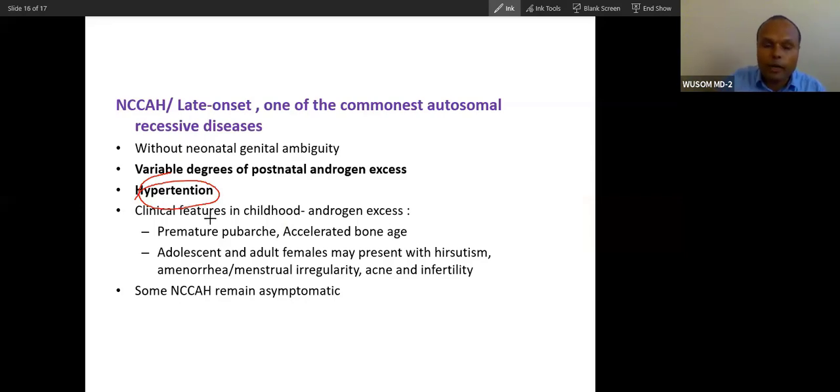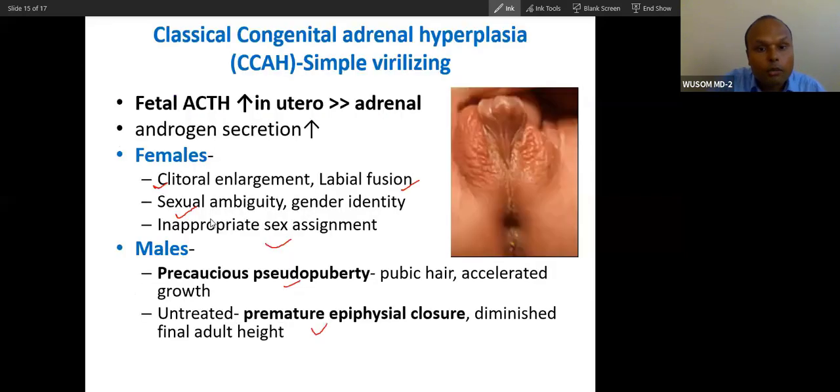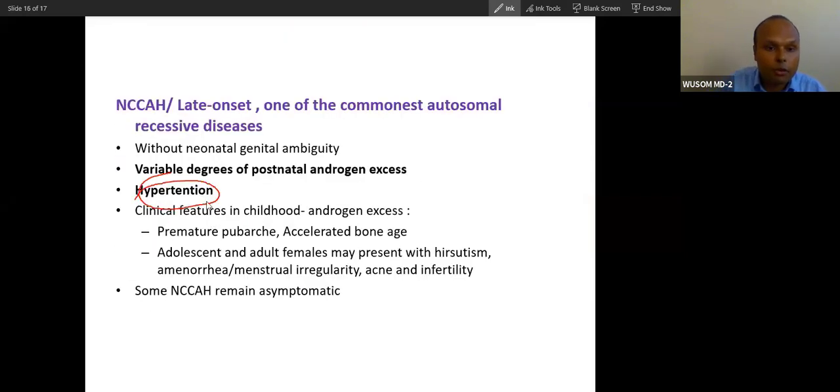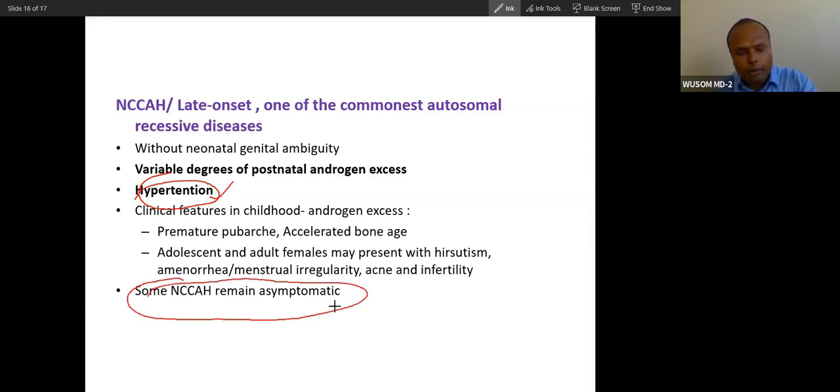Actually, it is difficult to take blood pressure in a newborn anyway, but hypertension is a very good presentation. So this I have already explained, you go and study yourself, okay? In many cases, it can remain asymptomatic for the whole life. In few cases, the presentation will be there, but presentation is milder in non-classical.